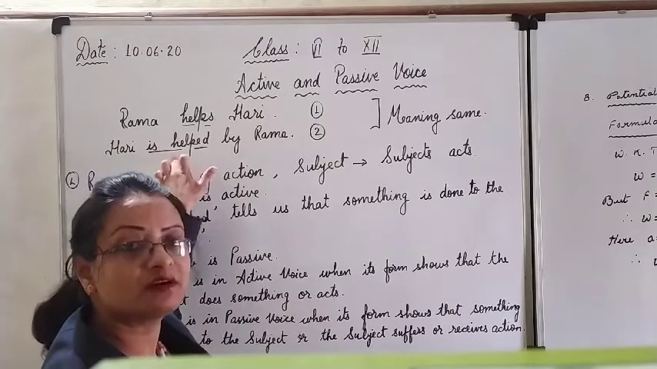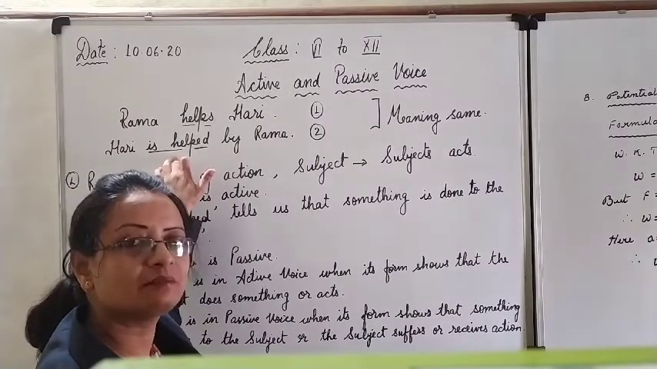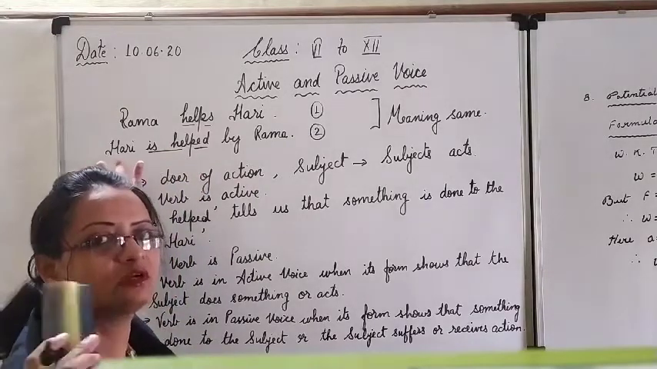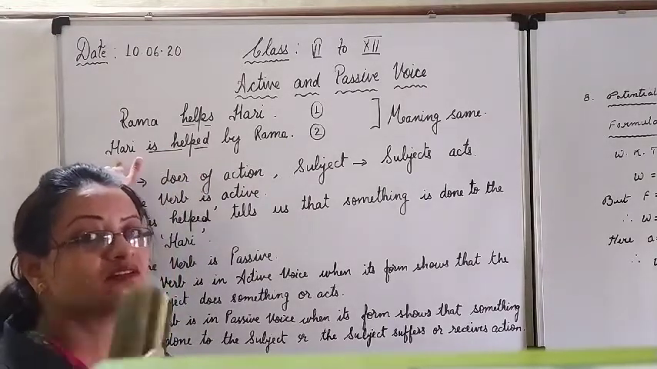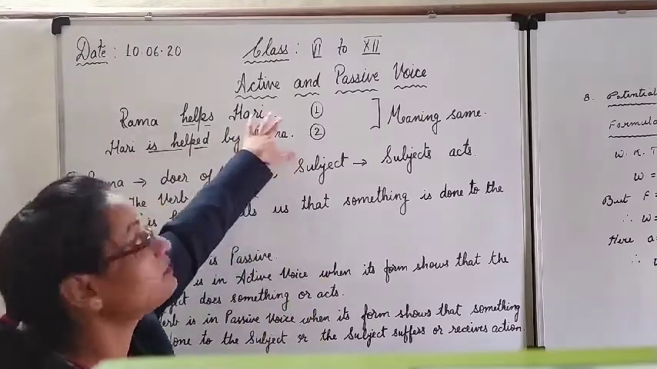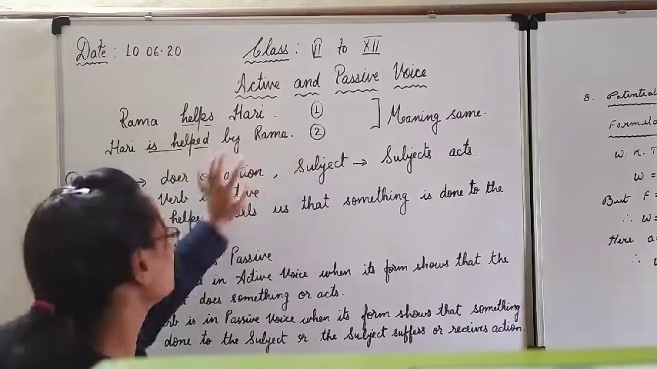So this verb is said to be in the passive stage, and this is our passive voice where the subject does not do the action, the subject only receives the action. Subject is a sufferer. Who is doing the action here? The object. Meaning ultimately will be the same. Rama is only doing the action.